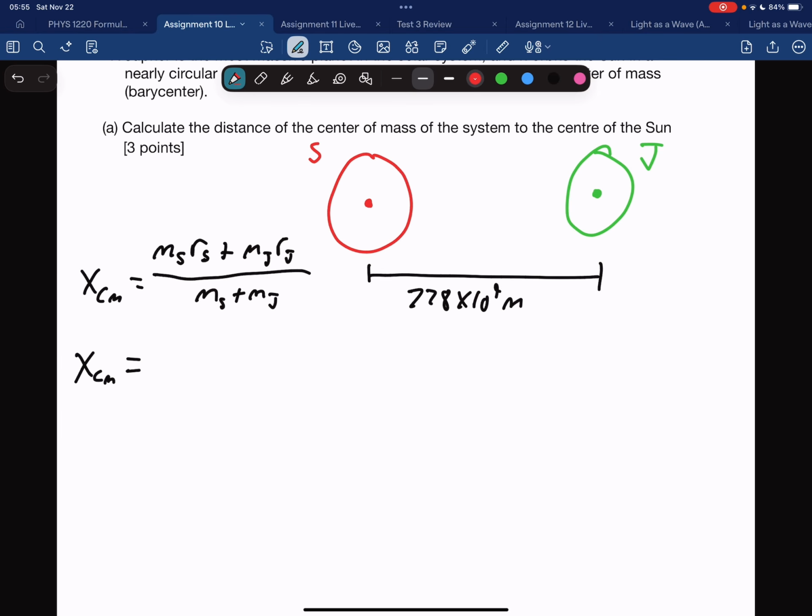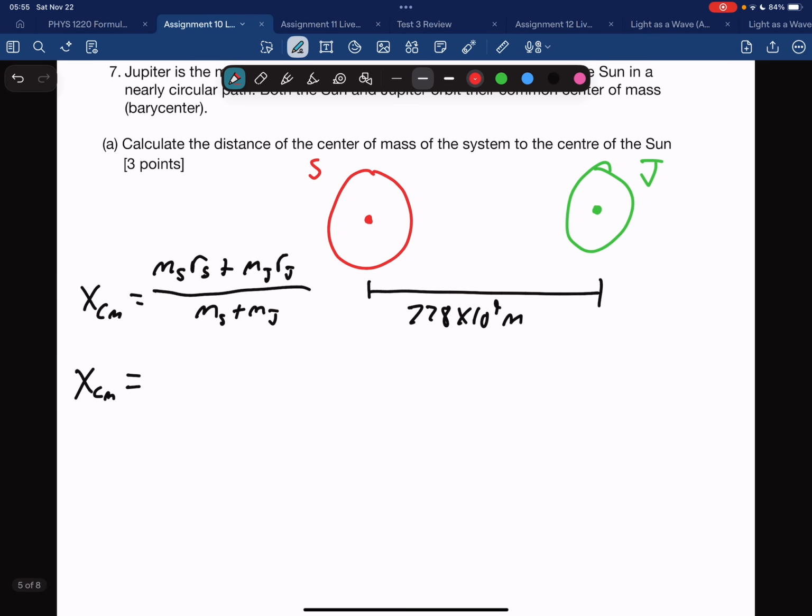I also know the masses of both objects. Here I used 1.99 times 10 to the 30. And here I got 1.9 times 10 to the 27. Both of these are in kilograms, given to us. And so this is what we are told.